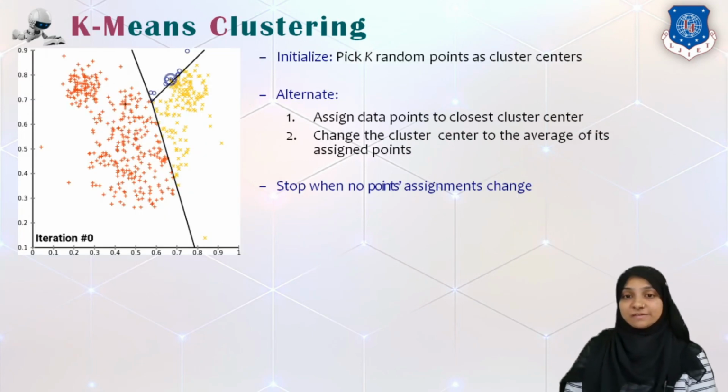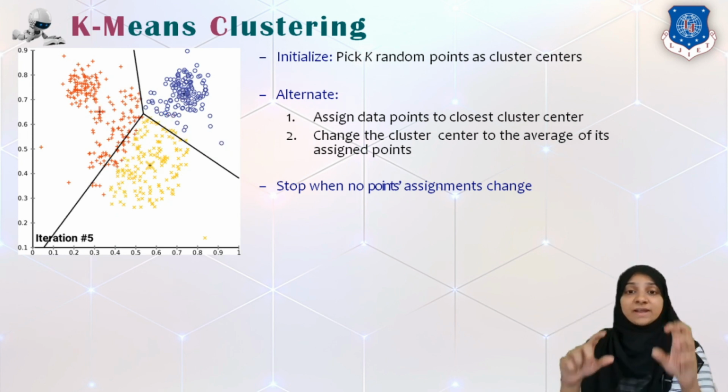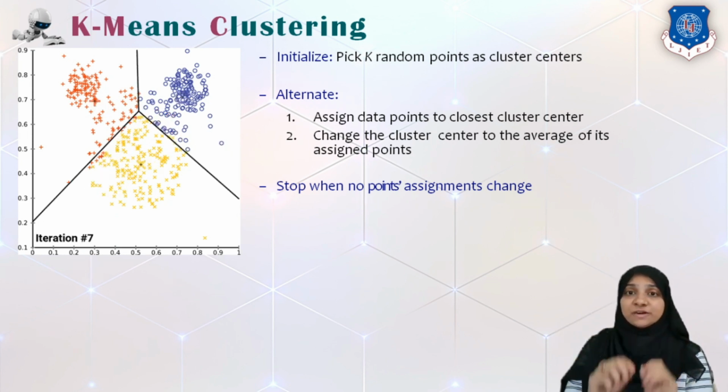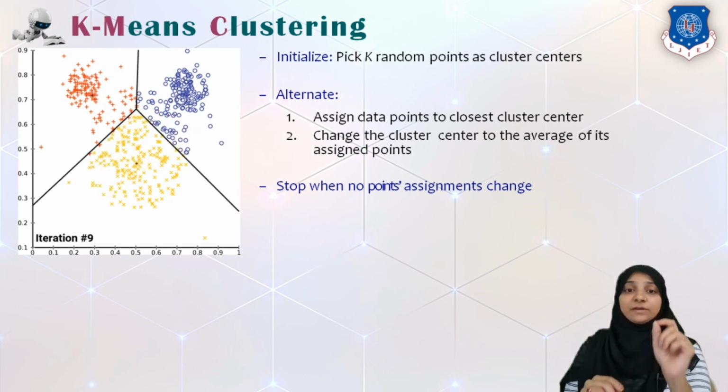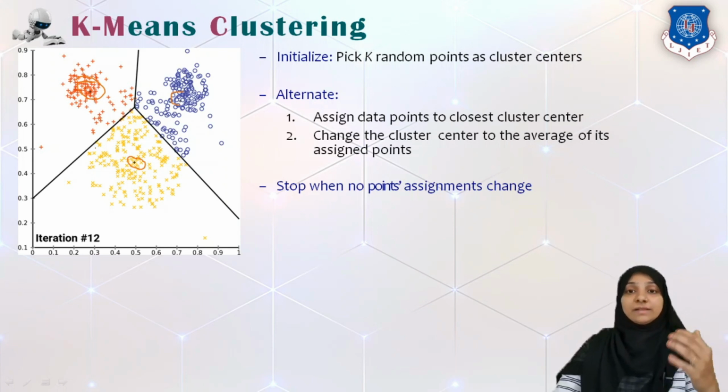and according to that we assign those data sets by distance. Now using this image, you can see that the Voronoi diagram keeps on shifting, and you observe carefully the center of this diagram. As you can see, these are the centers which are represented by this small plus sign. So they keep on changing until their mean is no longer shifted from the previous location to the next location.